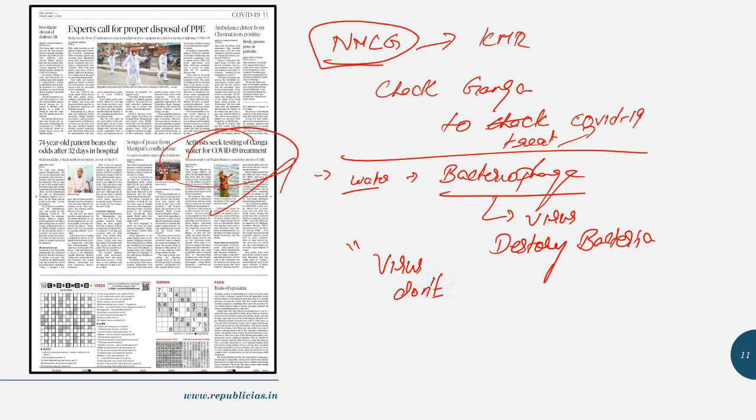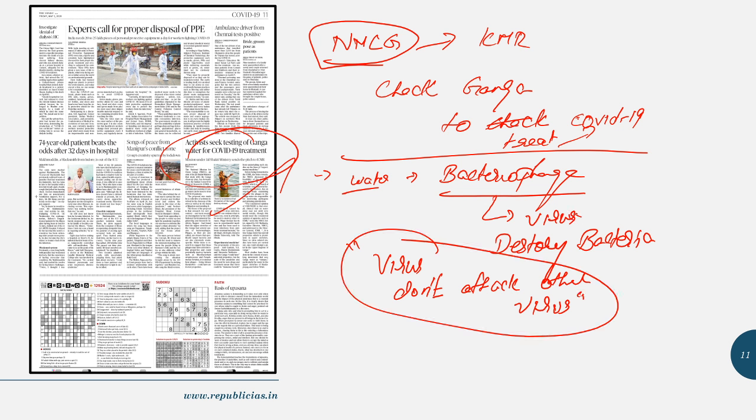But in this case, this happens to be a bacteriophage. A bacteriophage is also a sort of virus which can kill bacteria but not viruses. And in the case of COVID-19, this happens to be a virus. So a bacteriophage, being a virus, can kill bacteria but not a virus. Fine. But anyway, they have just suggested that you please do consider it, because the River Ganga has bacteriophages in it. And even with respect to our tradition, one must be knowing that having a bath in Ganga purifies your mind, body and soul. So they have just made a suggestion. But anyway, with regards to UPSC, what you need to know is the meaning of a bacteriophage, and that there is no evidence to prove that a virus can kill another virus.